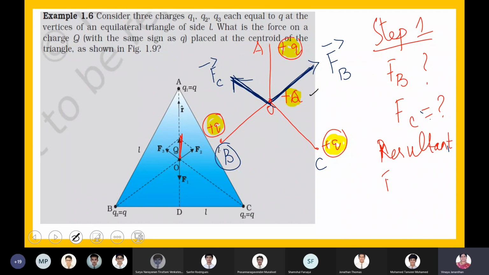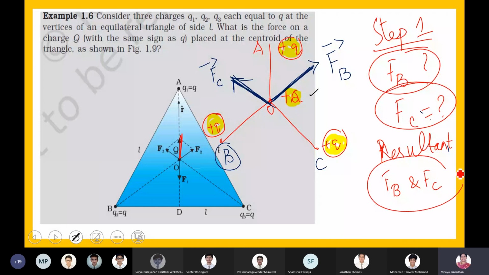That is the first step. So we'll find FB, we'll find FC, and we'll find the combination of FB and FC. Is that fine? Are you getting the question, boys? Okay. Only Jonathan has to answer. No, ma'am, understood, ma'am.